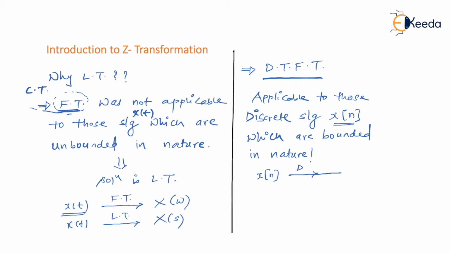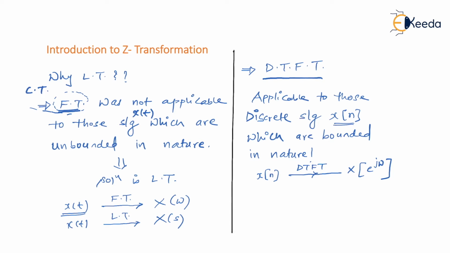So this time I'm going to have discrete time Fourier transform, after which signal becomes x of e to the power j omega. Why signal becomes x of e to the power j omega? I'll explain you this. But right now, just concentrate that I'm not going for continuous time Fourier transform. I'm going for discrete time Fourier transform only because of the reason x of n is discrete in nature. So we have another tool, that is DTFT.